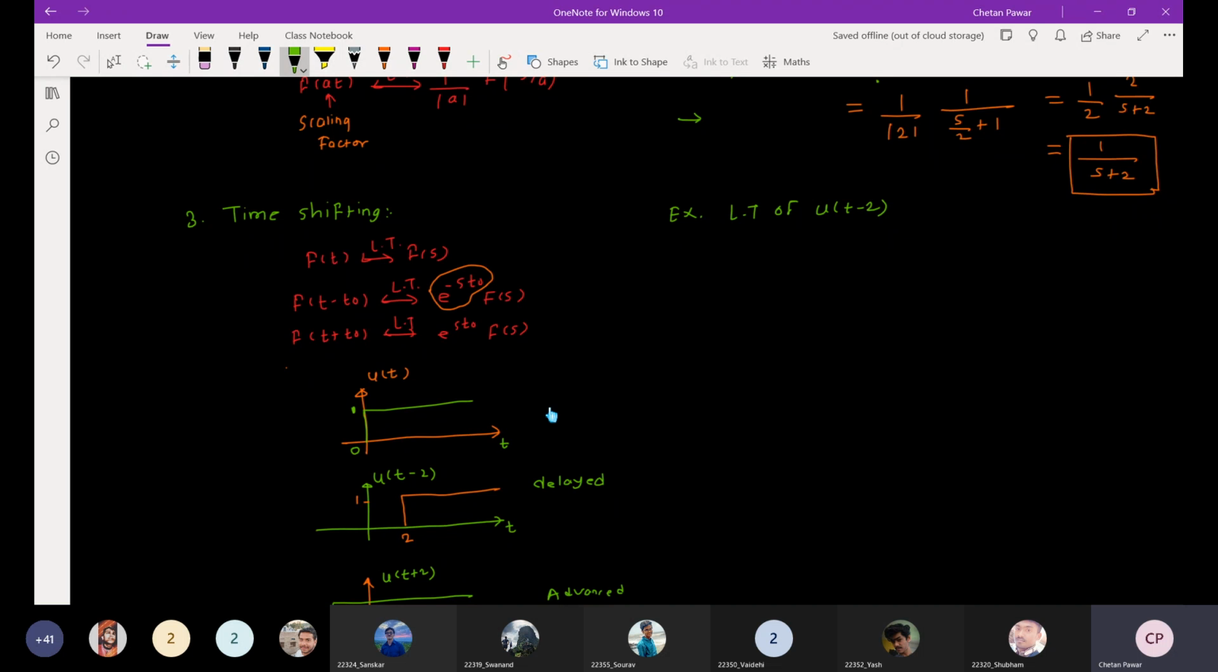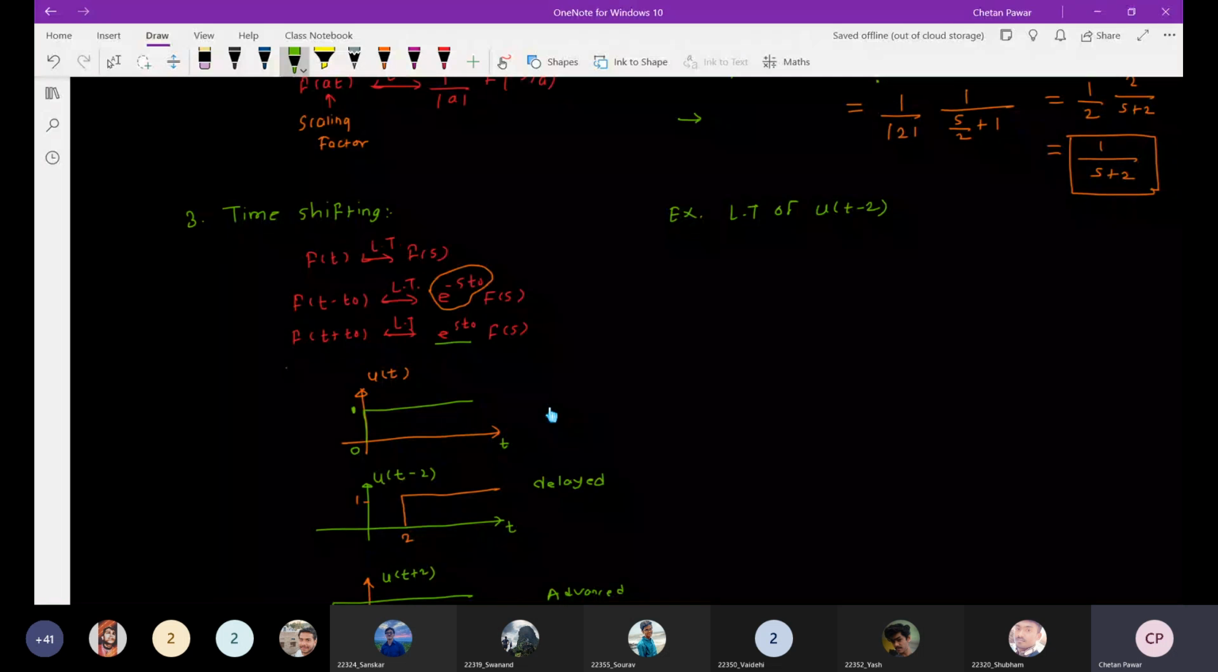In that way, that will be s is equal to j omega, right? Similarly, if you advance the signal, there will be e raised to s t naught f of s. So these are the time shifting properties.